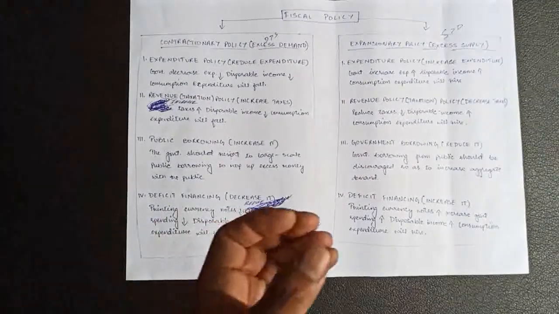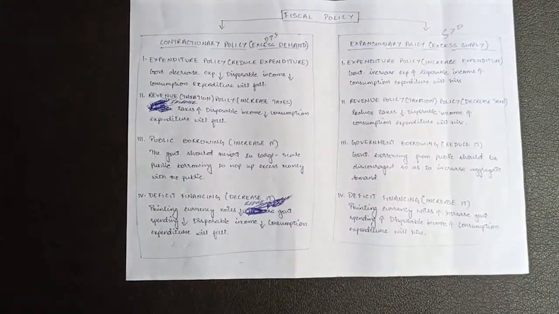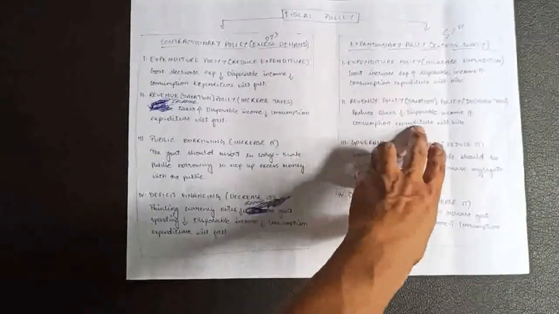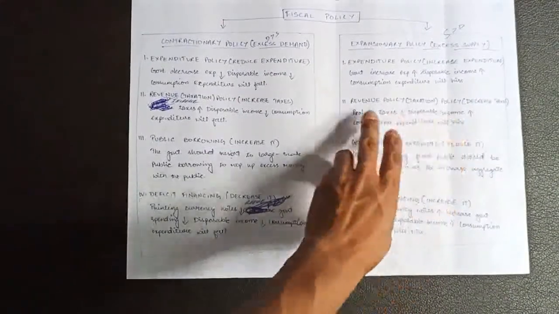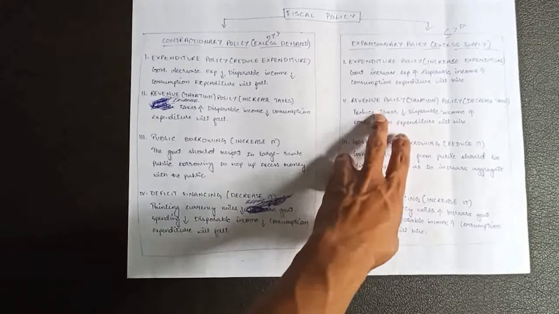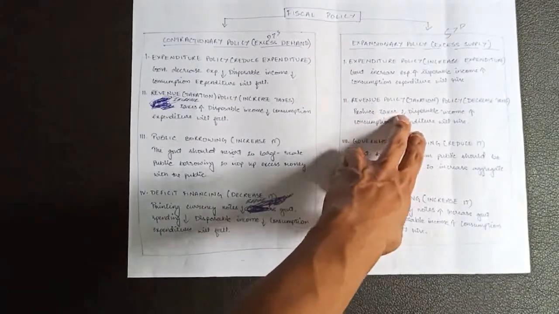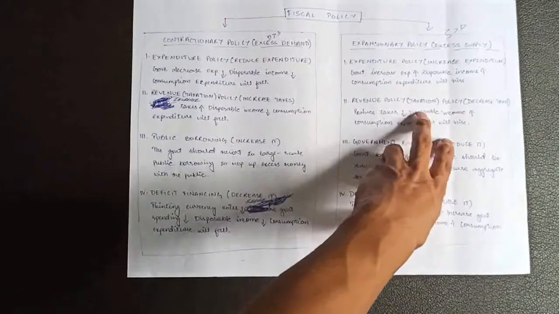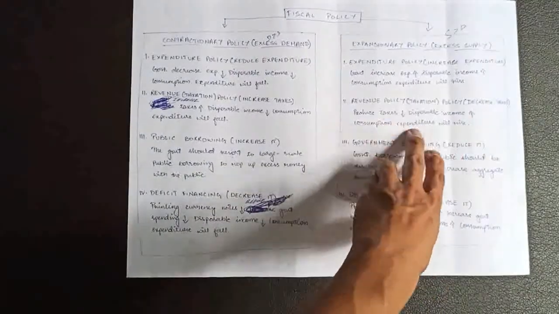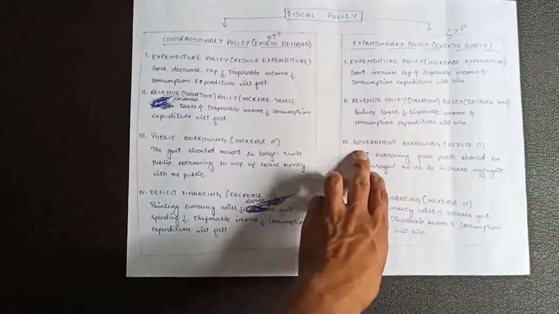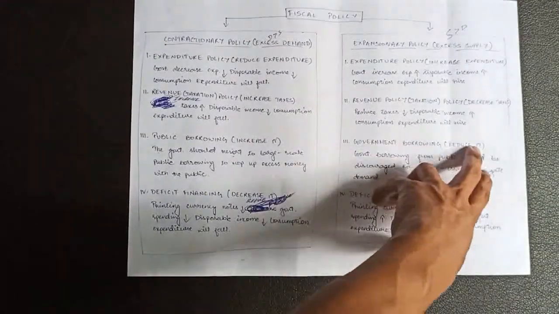So that means my disposable income, my purchasing power will increase, which means I can spend more money on goods and services. Therefore, consumption expenditure will rise. So under revenue policy, the government will reduce the tax rate, and once they do that, the disposable income of the public will rise, and when disposable income of the public rises, consumption expenditure will also rise.